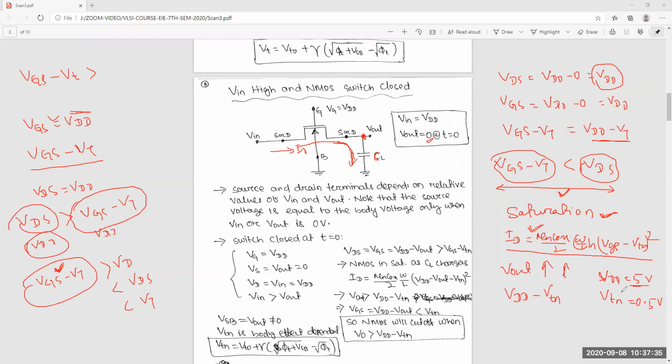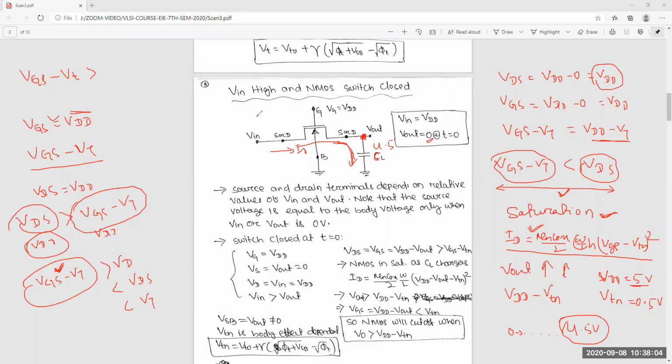Yes or no? So now this V out node will charge from 0, then it will come to 0.5, 1, 2, 3, 4. So once it comes to VDD minus VTn, means 4.5 volts, definitely it will charge towards VDD. Yes or no?